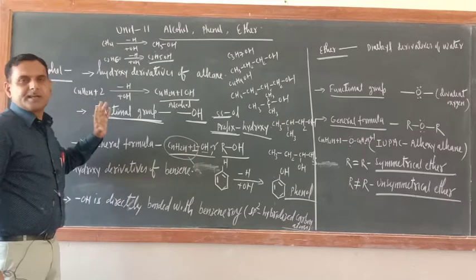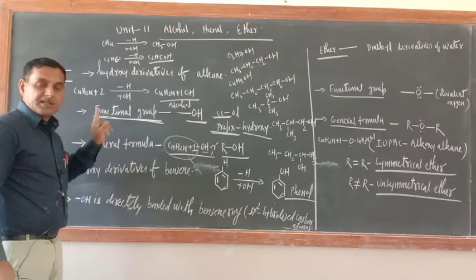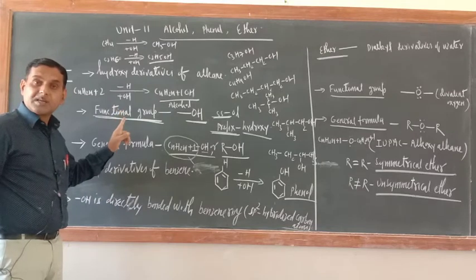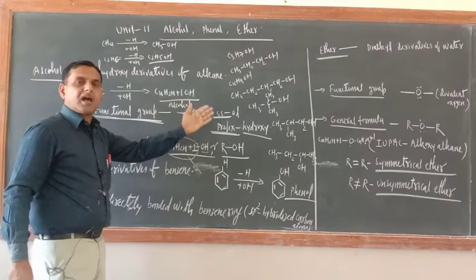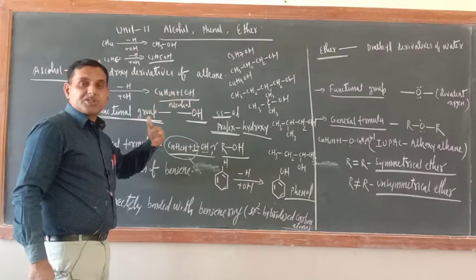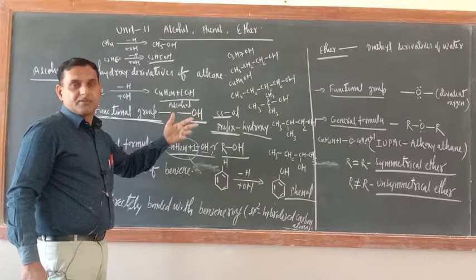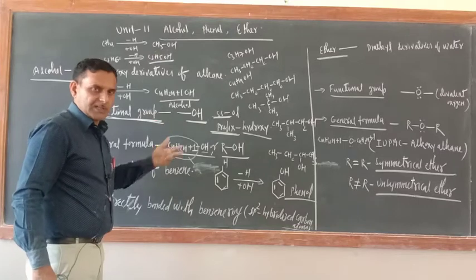So just see, there is a difference between alcohol and phenol. Basically, whatever alcohol examples I have given are all aliphatic alcohols. What is the meaning of aliphatic alcohol? When there is a chain of carbon and carbon. I will tell you about aromatic alcohol also, don't worry.